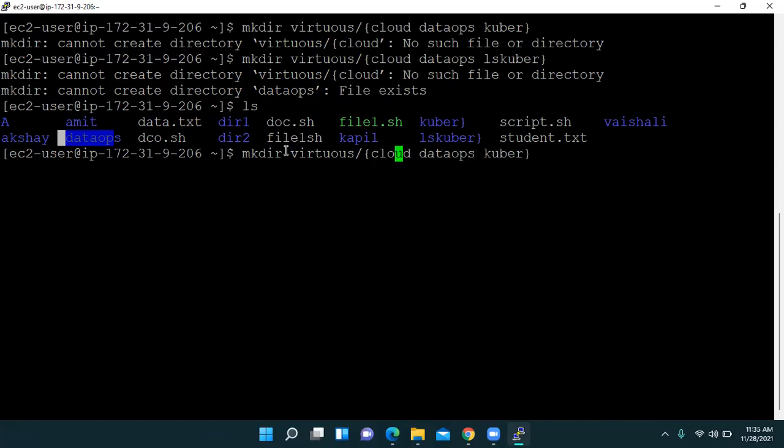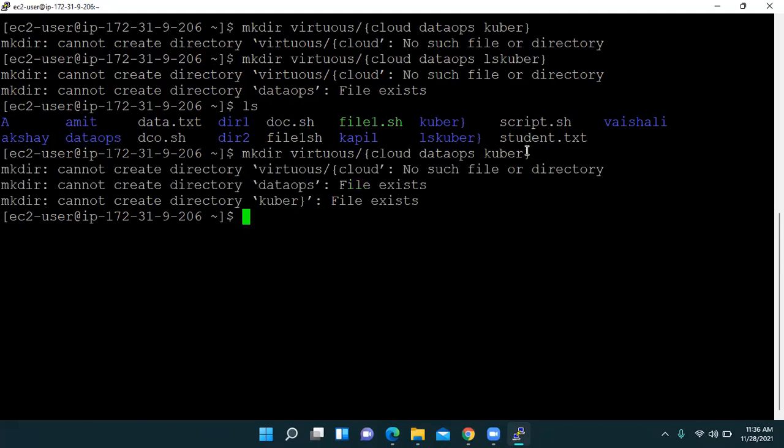And we have this option. So here I will make a change because I have not specified that virtuous is the parent directory. That's why it was showing error. So make directory, then virtuous, and we have forward slash, and we are creating. Let me delete this. So we have this. So press enter.